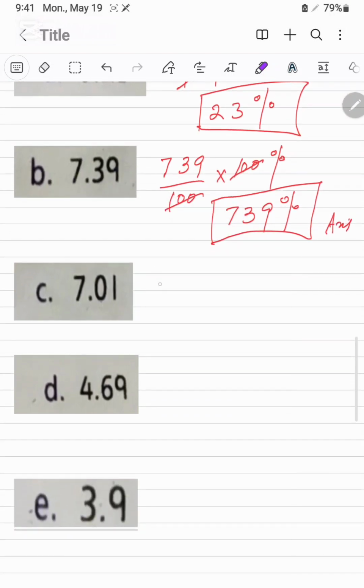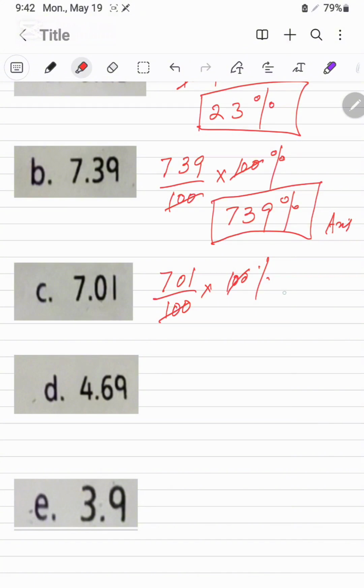Its B part, it will be 701/100 multiplied with 100%. This 100 will be cancelled with this one, and now it is the 701% its answer.